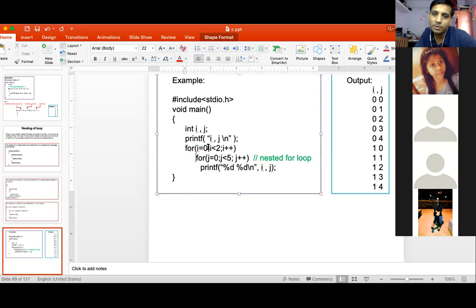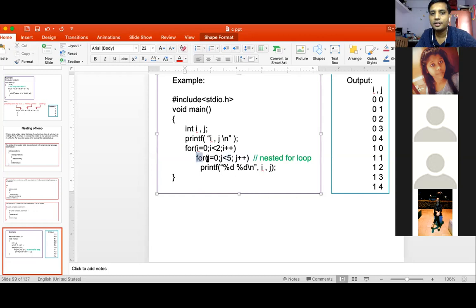If the condition is false, suppose i equal to 3, it will not go inside, it will directly go outside. But when i is equal to 1, it will go inside, then j is again reinitialized to 0. The j condition will be checked and the normal execution of the for loop will be carried out. The complete execution will be carried out and then again it will go and check.